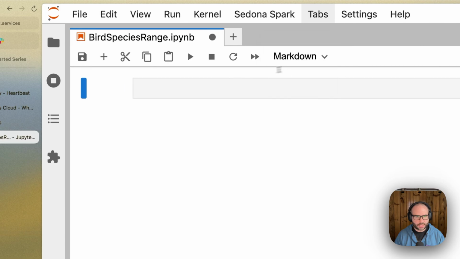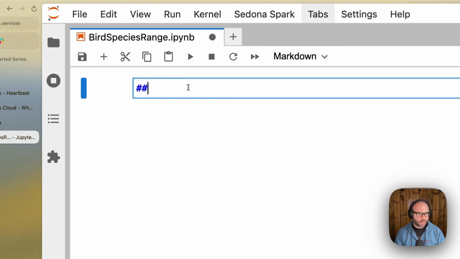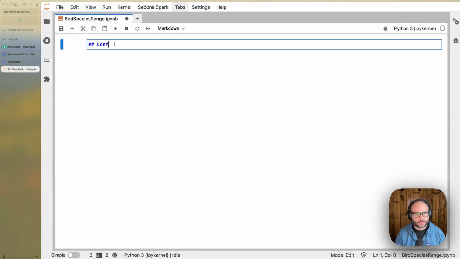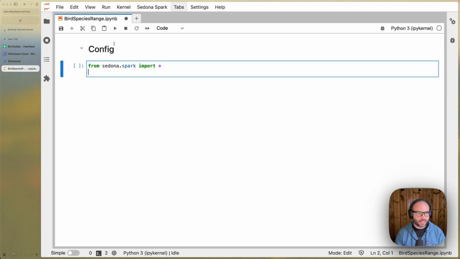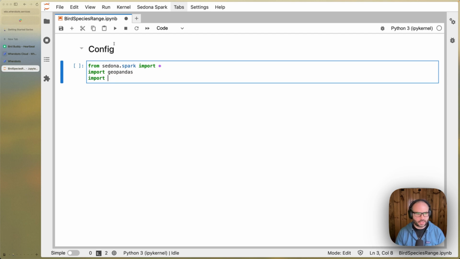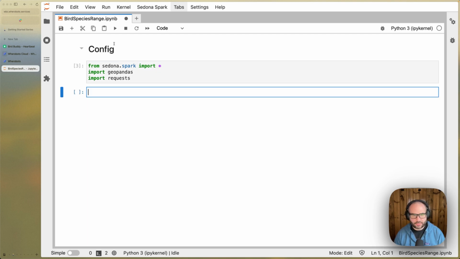Let's first get started with some configuration and importing our dependencies. I'm going to import the Sedona Spark package. We'll also import GeoPandas and the requests Python library. By default, many Geospatial and PyData packages are installed in Wherobots Cloud, but we can always install packages we don't have using pip.